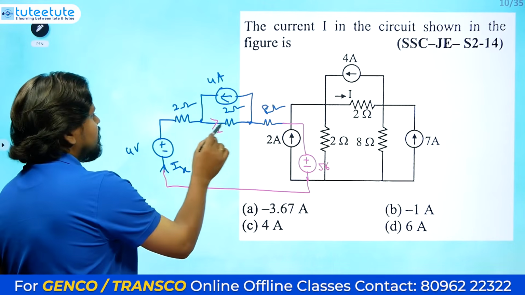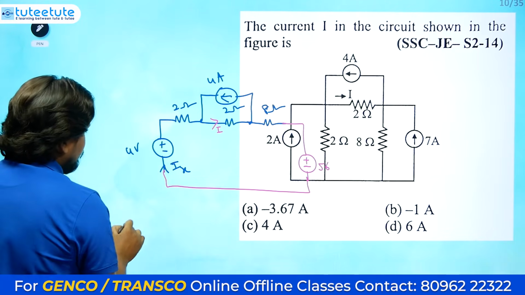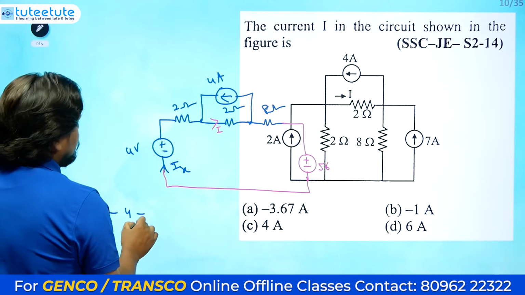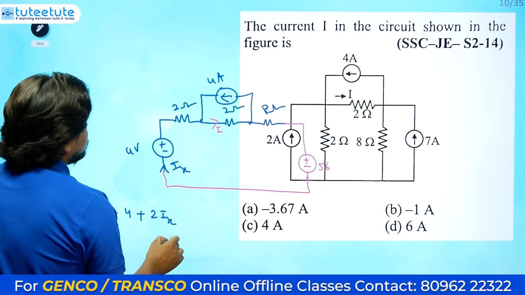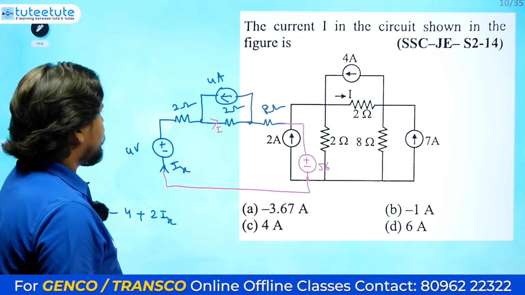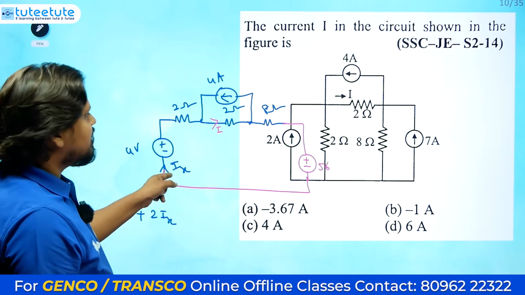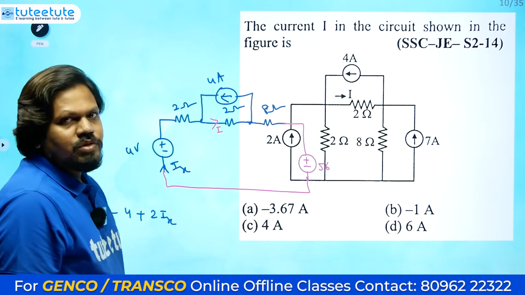Okay, the current in this one will be Ix, I will be choosing. For easy calculation, I am writing one loop equation, minus 4 plus 2Ix. Next, what is the current here? They have mentioned I. Otherwise, why do this Ix also? Instead of this Ix, we can just get the relation between these two also.